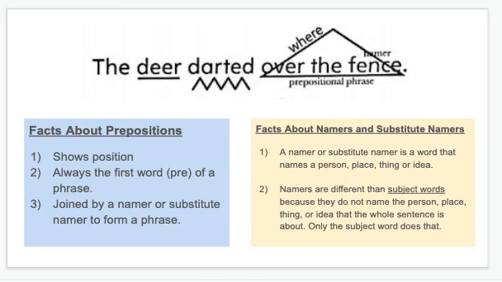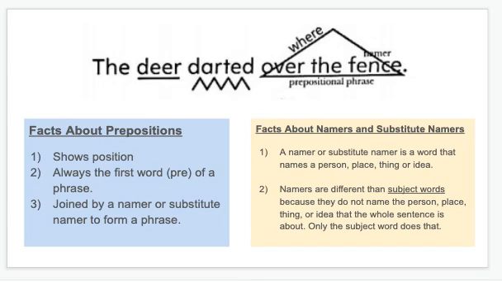Let's talk about the difference between a namer and a substitute namer versus a subject word. So in this sentence, the subject is deer. That's the main idea. The whole sentence is talking about what the deer is doing, it's darting, and where it's darting. If you look in the where predicate expander where it says over the fence, I noticed that the word fence, that's a thing. So that would categorize as a person, place, thing, or idea word that we previously talked about were subject words. But I noticed that the word fence is not underlined here.